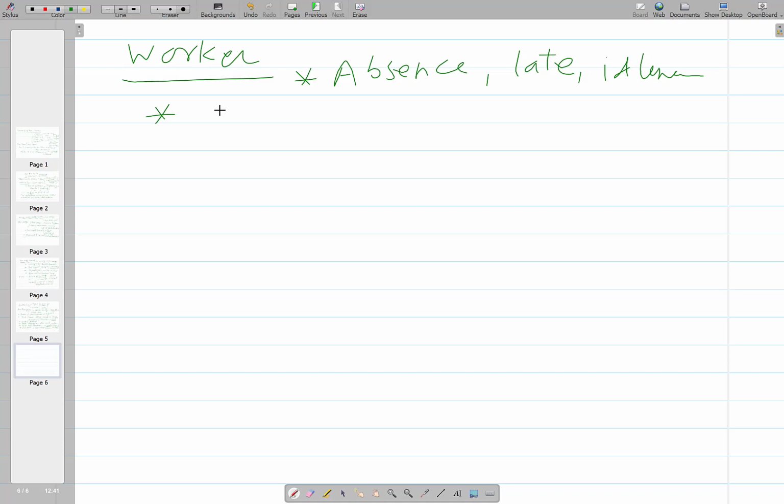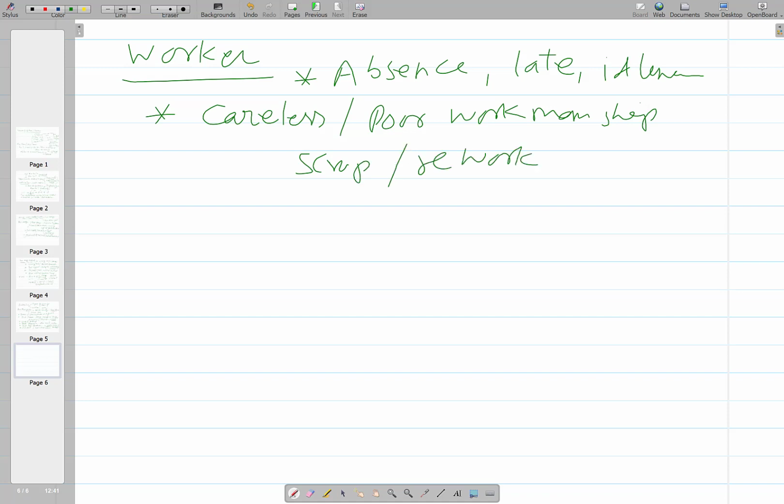Then even if he is working, but working with carelessness, and because of this carelessness or poor workmanship, it is leading to a lot of scrap or rework, because it is not up to the required quality. So it will be leading either to rejections or rework. So that is again a kind of ineffective thing. And then third is carelessness.